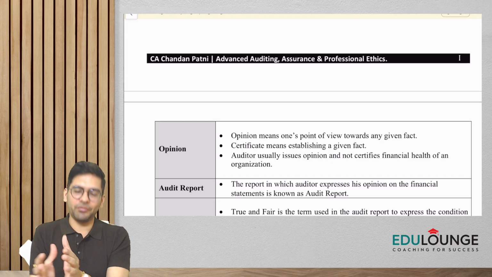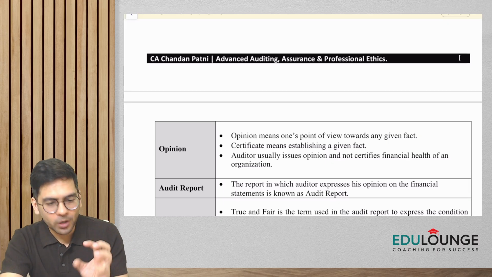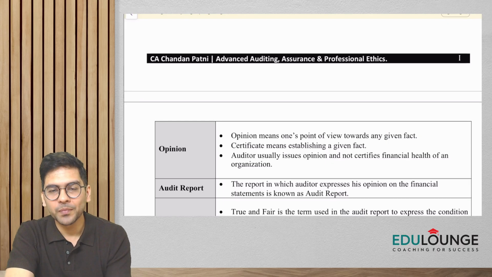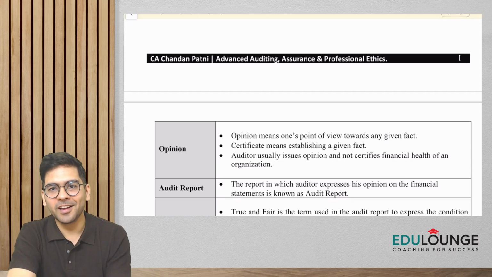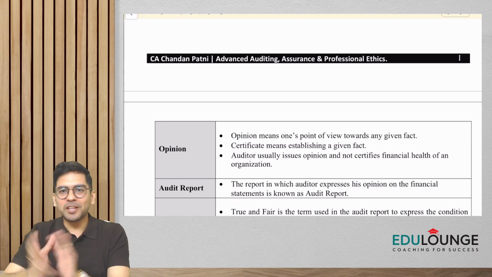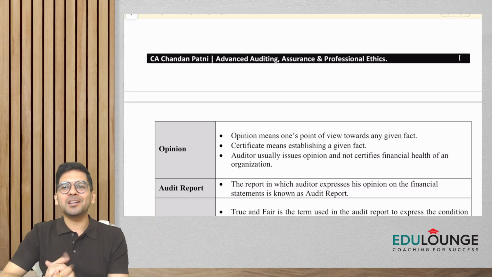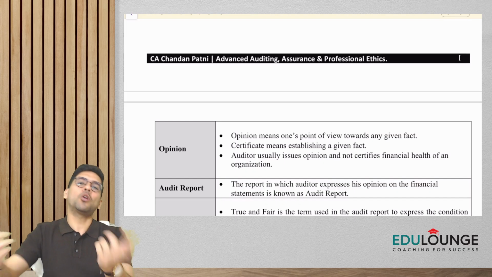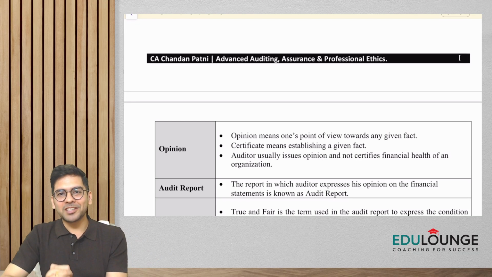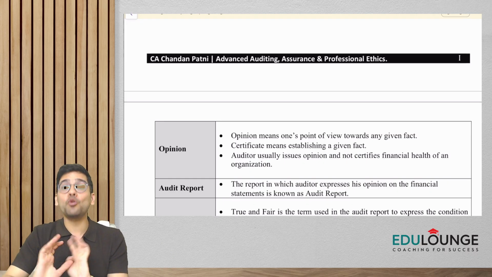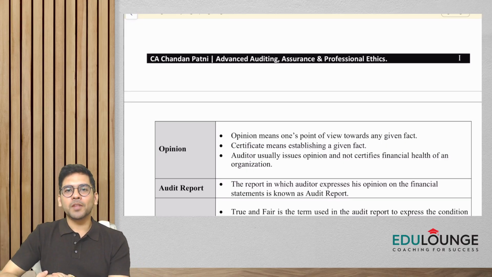Now, when I say certificate, a certificate is something where there is no judgment, where whatever is written is 100% correct. For example, a birth certificate of a child specifies the time of birth and the place of birth, so that is a certificate. There's no doubt about it that the kid was born. A certificate establishes a fact. There is no second thought about it. Like, you have your 10th mark sheet, you have your intermediate certificate as well. These are certificates. There is no doubt that you passed, right? So there is a difference between certificate and opinion.